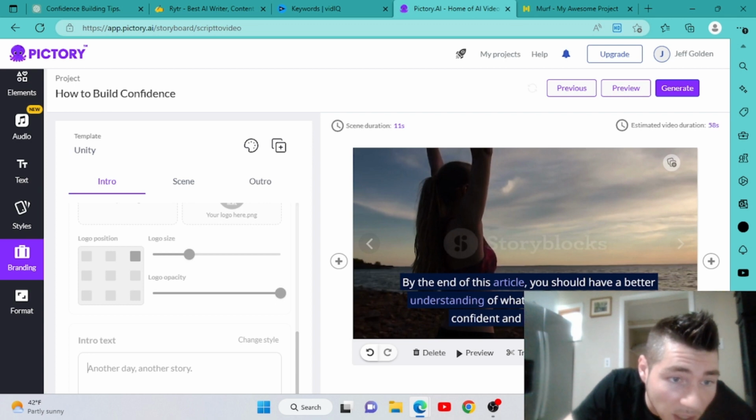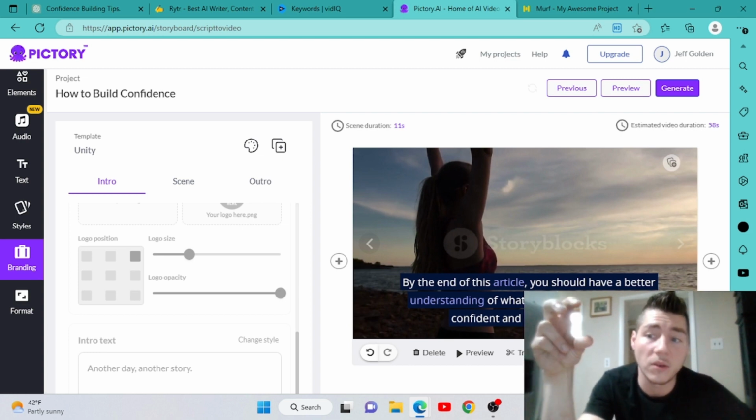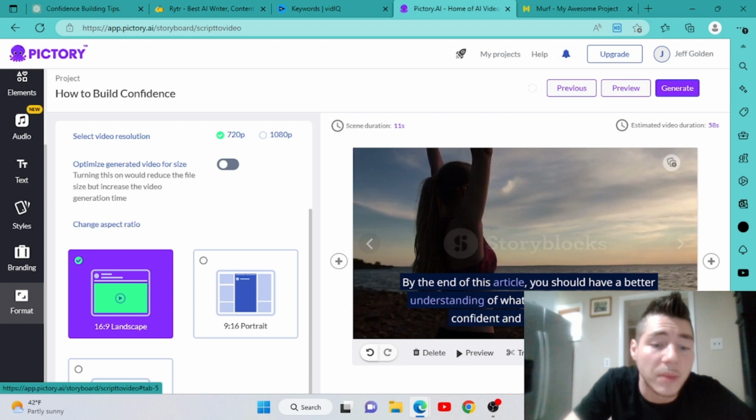Look at right here. It says you got logo size. You can add your logo right here. Logo opacity, meaning you can have it sort of transparent. And I would just stick that in like the top corner of your video, maybe the bottom corner. A lot of people put it in the bottom corner. Other than that, that's basically it.